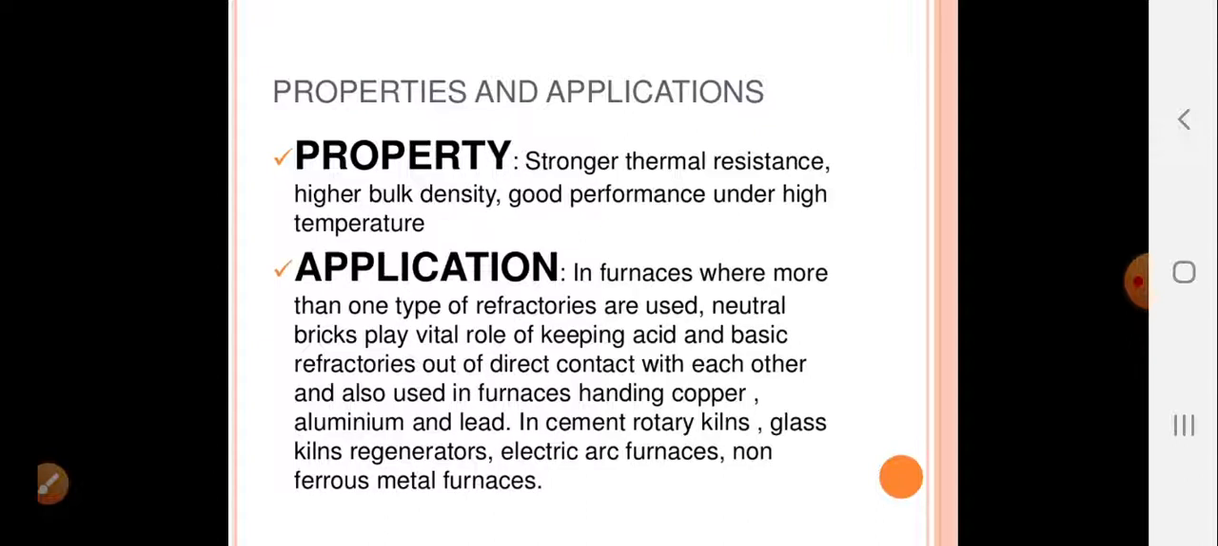It finds its applications in furnaces where more than one type of refractories are used. So neutral bricks play a vital role of keeping acid and basic refractories out of direct contact with each other, and are also used in furnaces handling copper, aluminum and lead. So mainly it finds uses when more than one type of refractories are being used in a single equipment. Again, cement rotary kilns, glass kilns, electric arc furnaces and non-ferrous metal furnaces are the applications of this type of refractory.